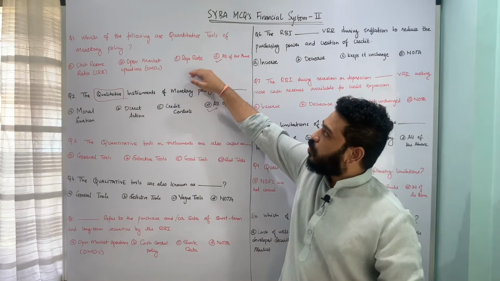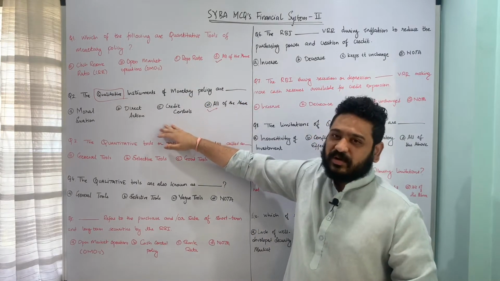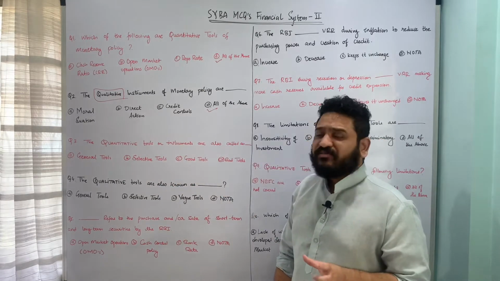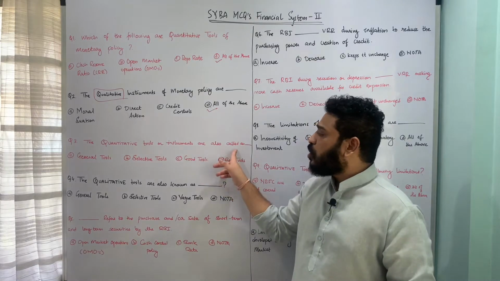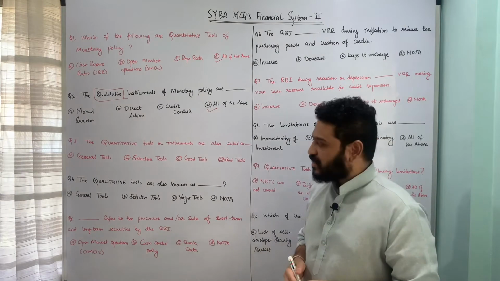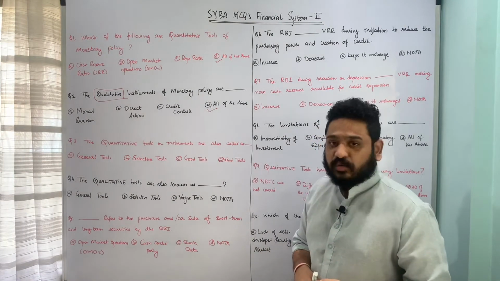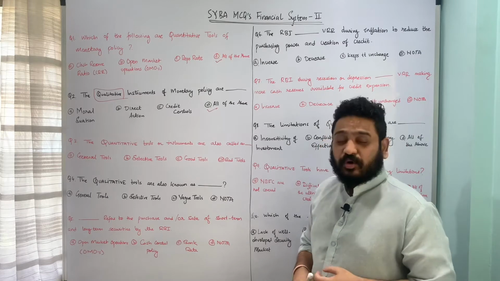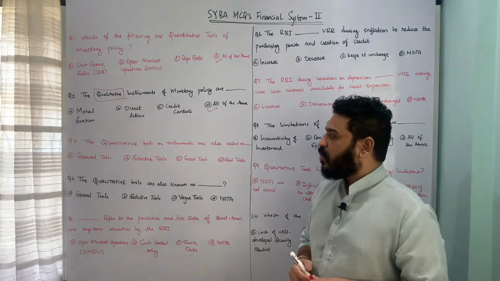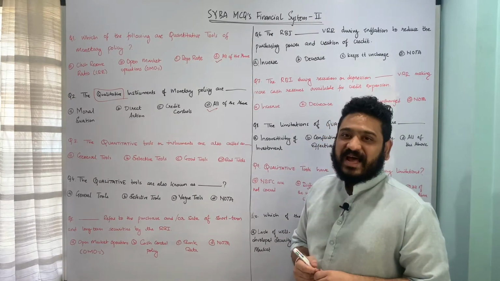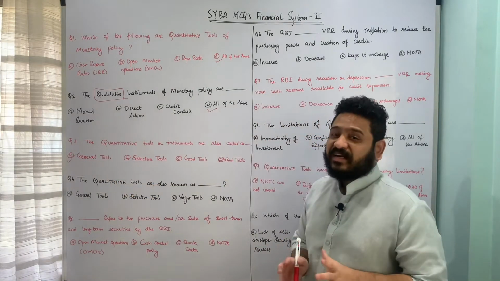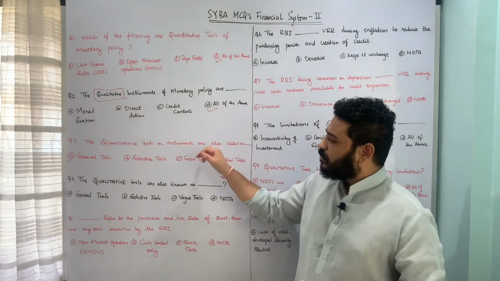I hope the quantitative and qualitative tools of monetary policy are pretty much clear. Let us now move to the next one. The quantitative tools or instruments are also called as what? The underlying options are A, general tools, B, selective tools, C, good tools, and D, bad tools. The quantitative tools or instruments are popularly called the general tools. Okay, quantitative tools are general tools. I hope this question is clear.